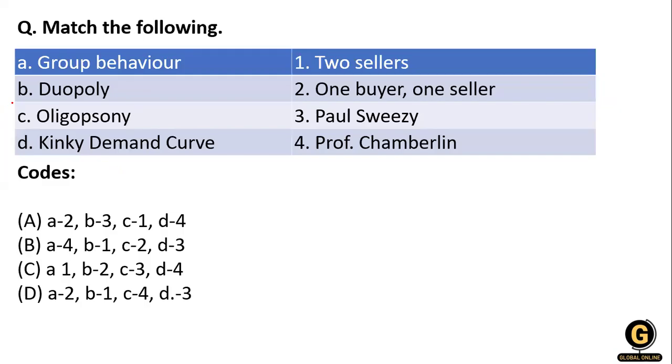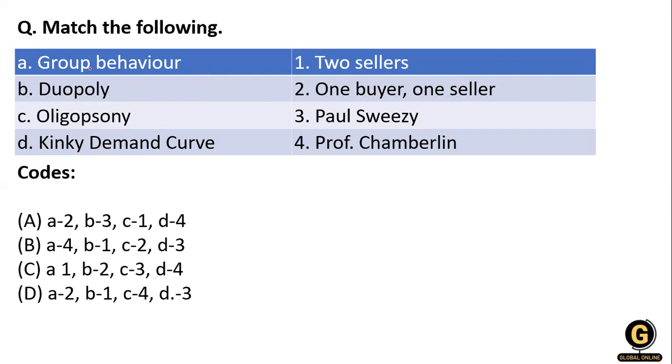Clear? Now a matching pair is given: group behavior, then duopoly, oligopoly, and kinked demand curve. There is also an author given and the meaning is also given. So how do we match it?